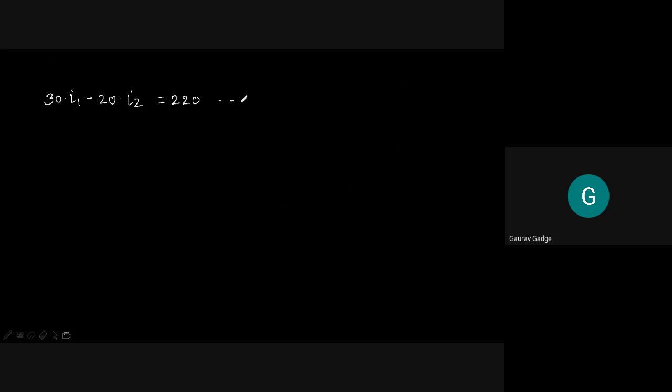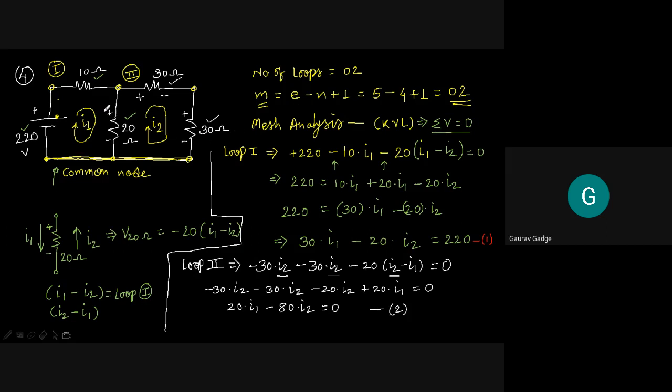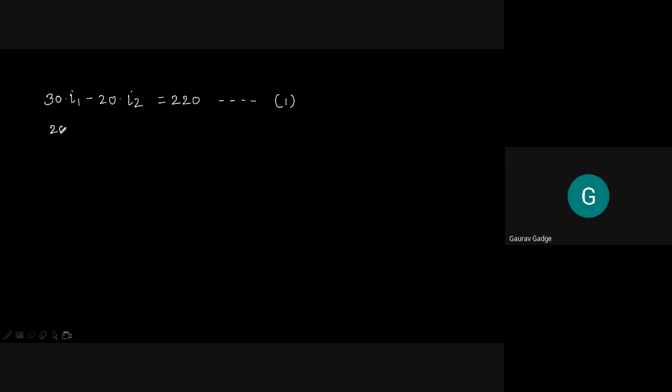That is our equation 1. And 20 I1 minus 80 I2 equal to 0. That is our equation number 2. Now let us form a matrix.